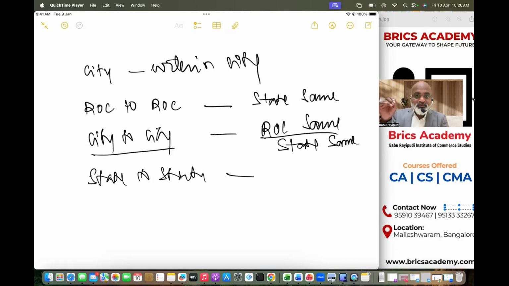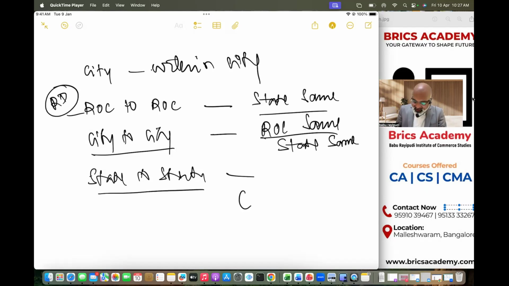Got my point? But when it comes to Maharashtra and Tamil Nadu, where there are two ROCs, if you're moving from ROC to ROC but the state is the same, since you are changing the ROC, you will have to take permission from the regional director. So board resolution, special resolution, regional director permission. And if you're moving from state to state, then you need central government permission. Those central government powers are delegated to the RD, regional director.